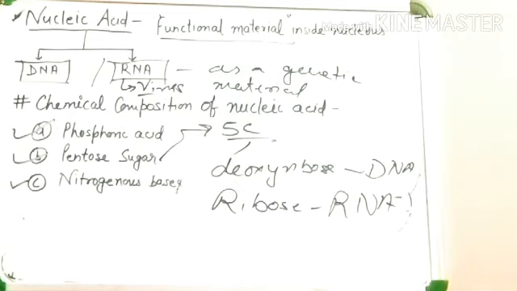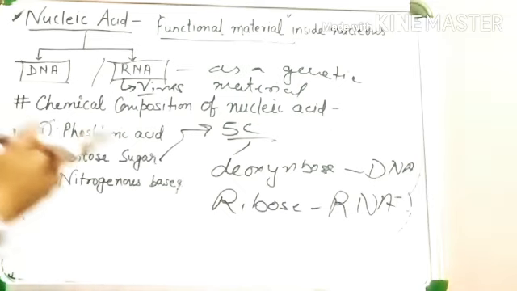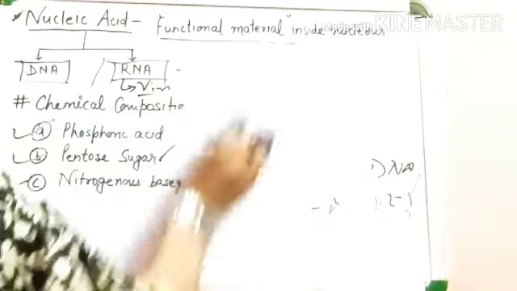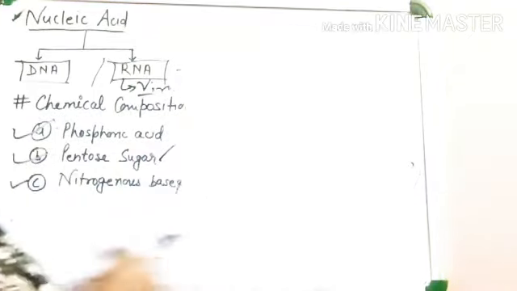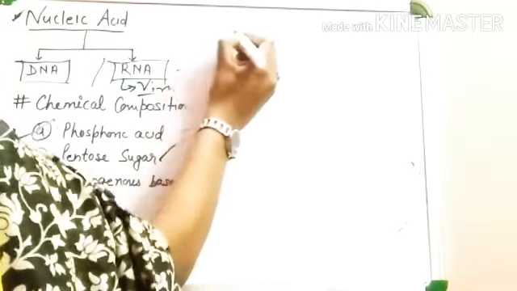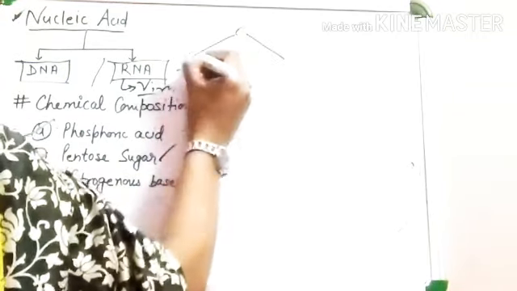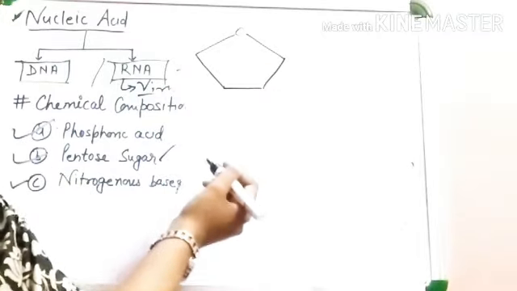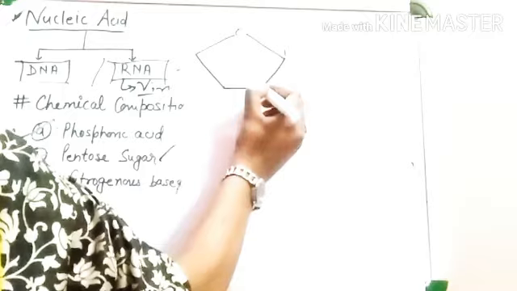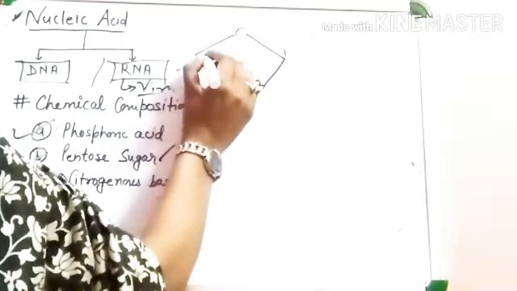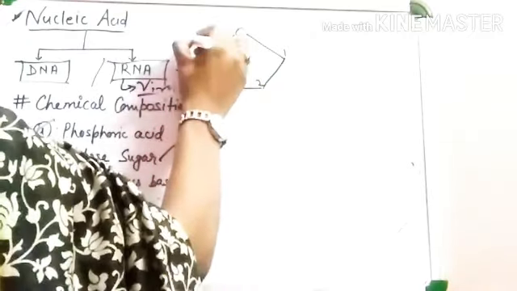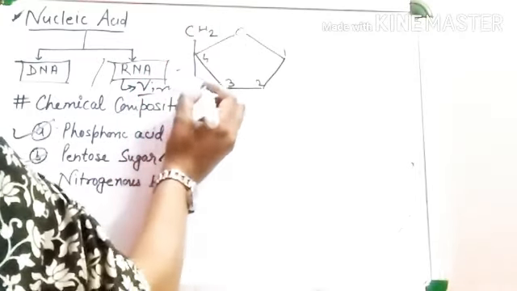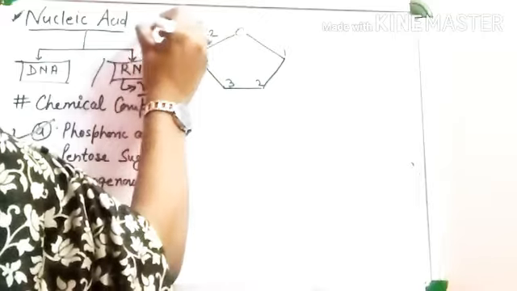So the structure of deoxyribose and ribose is like this. See the structure of pentose sugar; you can draw it. See the 5 carbon: carbon number 1, 2, 3, 4, and carbon number 5 is here, CH2OH.